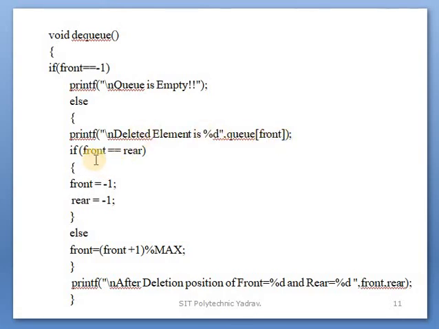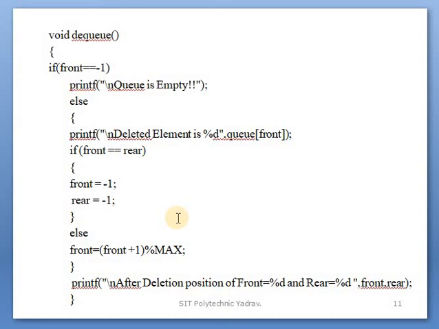Then again we check whether front is equal to rear; if so, front and rear are initialized to minus 1. If front and rear are not equal, then front is equal to front plus 1 modulus max, which means front will be incremented. This is a circular queue, where the rear element is connected to the front, meaning the last node is connected with the first node.